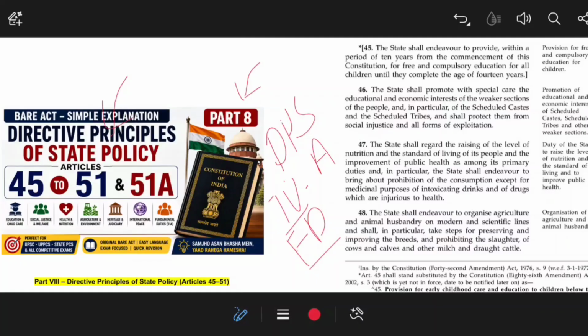So watch the entire video to clarify your doubt and to understand in a better way. As you all know, I have added screenshots of the original text of the Constitution of India. Apart from this, I will discuss each article separately as well in simple language.